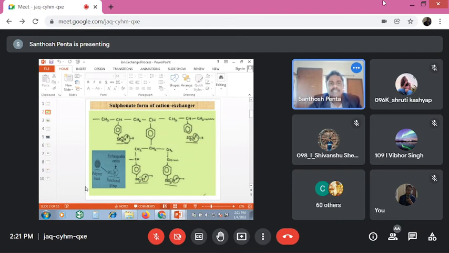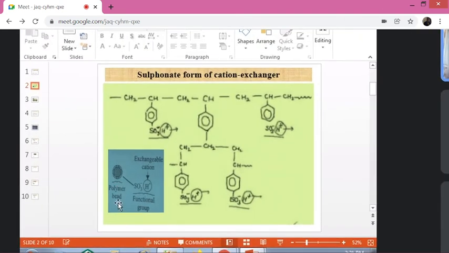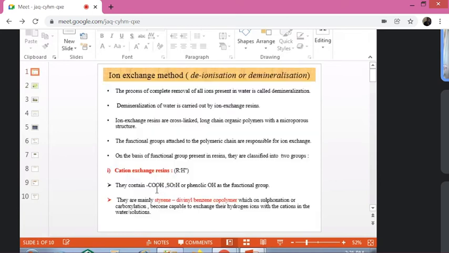Simply remember how we represent the cation resin bed. The remaining polymer we simply represent as a polymer bead, attached with either SO3 minus H plus, the sulfonic acid group, or COO minus H plus.